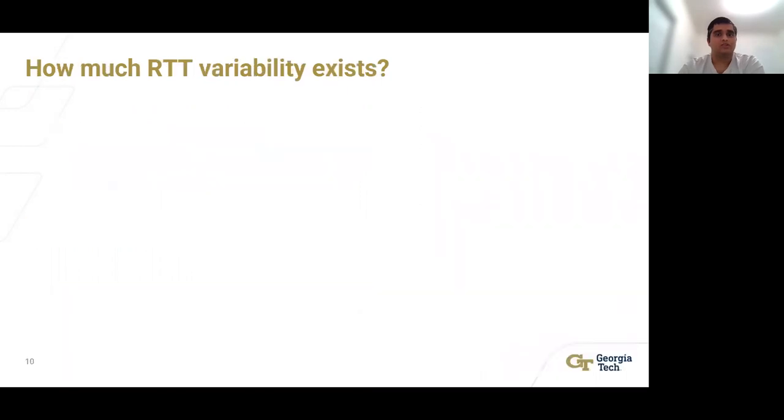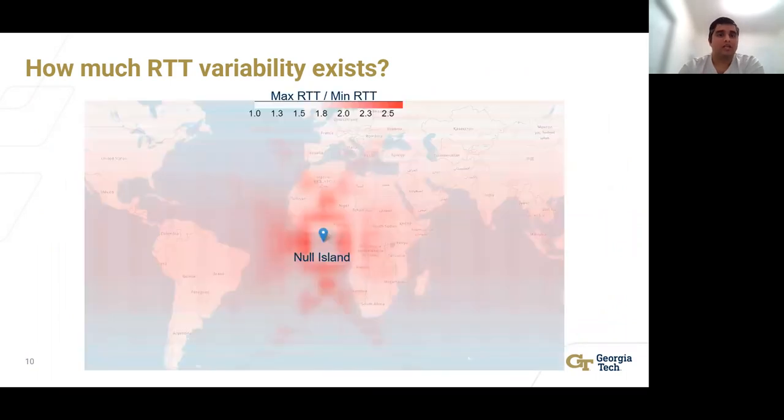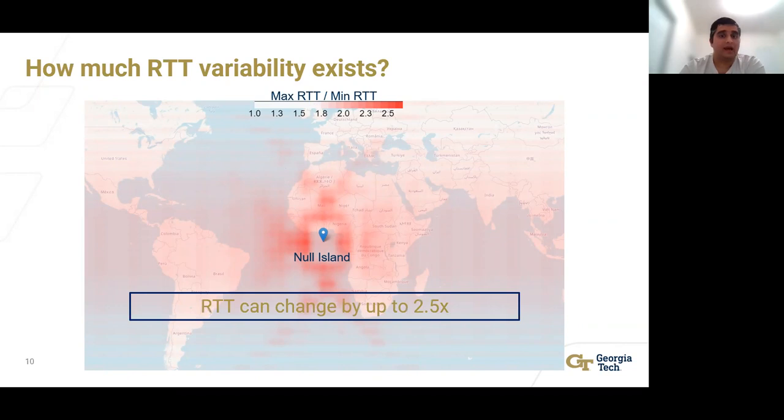Having looked at route churn, we next look at RTT variability. We study the extent of RTT variability by plotting heat maps from a fixed source point to 2,700 uniformly spaced points all over the globe. For the heat maps, we use the metric of the ratio between the maximum RTT and the minimum RTT over the 100-minute duration. As you can see, in most cases, variability is fairly small. However, there are some cases where variability can be as high as 2.5 times.